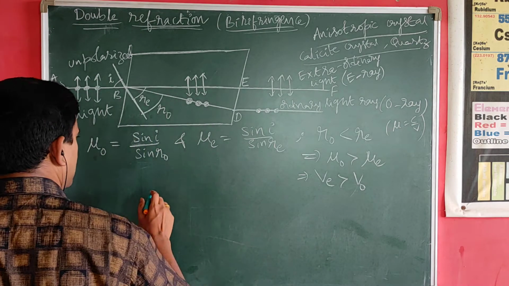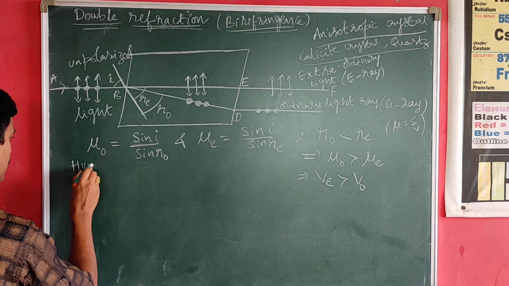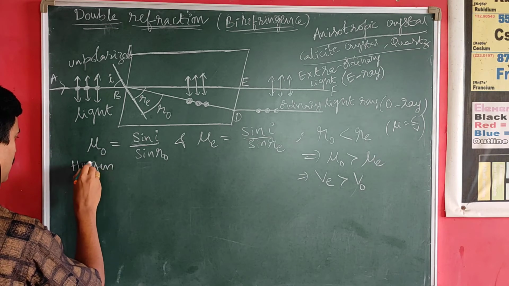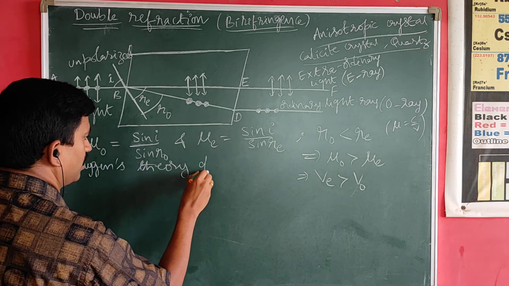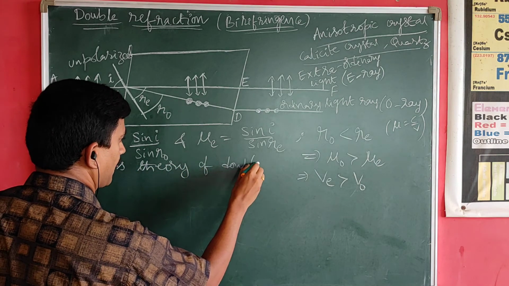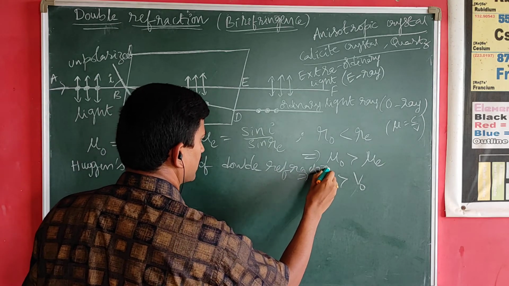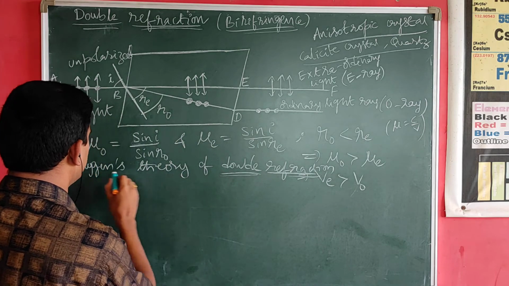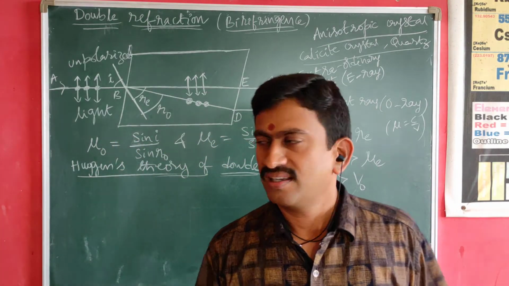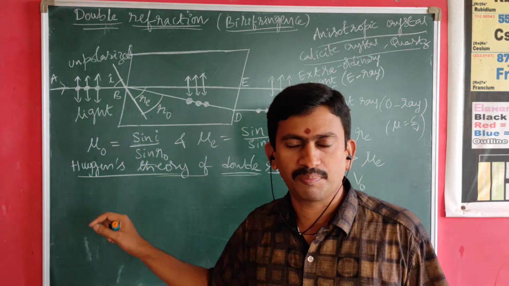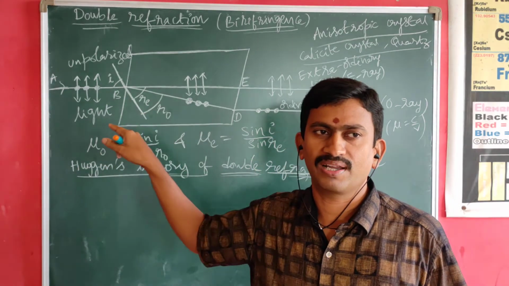Now, a scientist named Huygens also explained a simple theory to explain this double refraction, which is popularly known as Huygens theory of double refraction. In order to understand Huygens theory of double refraction, Huygens assumed or postulated that each and every point on the surface of the doubly refracting crystal.